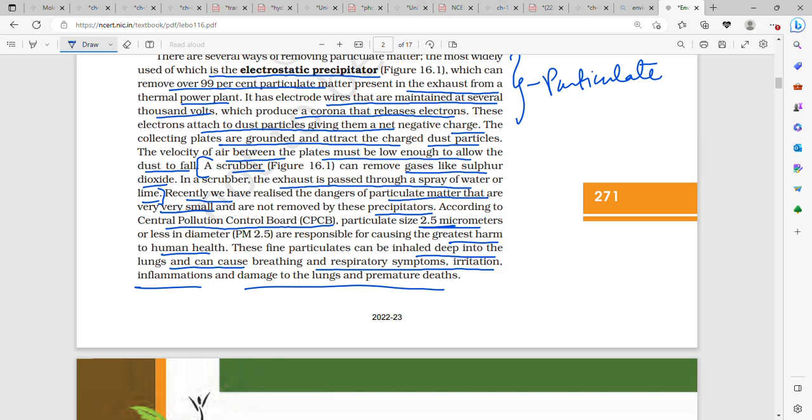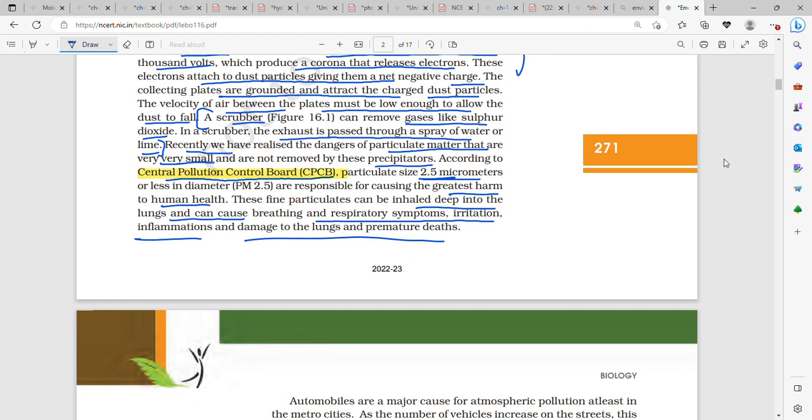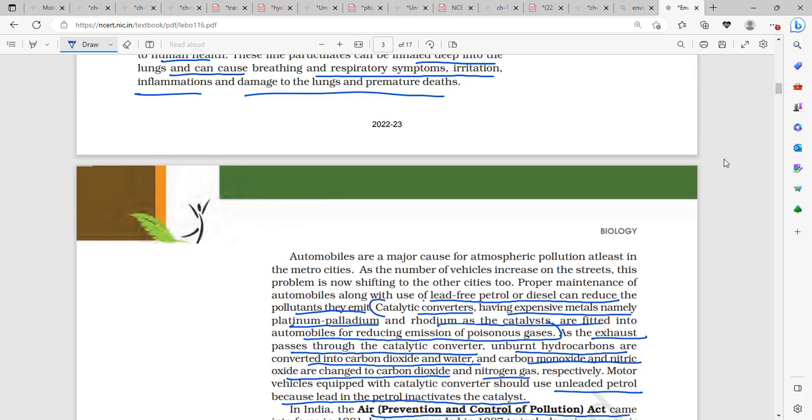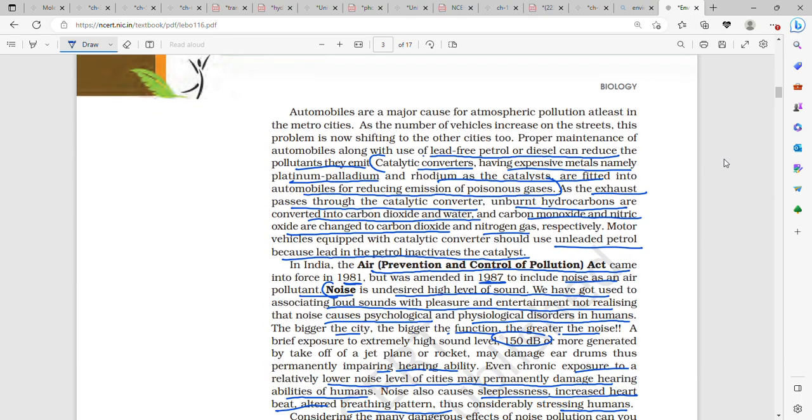Now we know the dangers of particulate matter. The Central Pollution Control Board, that is CPCB, said that particles of size 2.5 micrometers or less in diameter are responsible for causing the greatest harm to us. These are very fine, very small particles, and if inhaled, they go deep into our lungs and cause bleeding, respiratory system irritation, inflammation, damage to lungs, and also premature death.